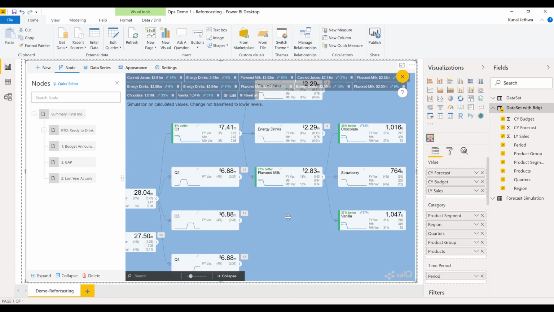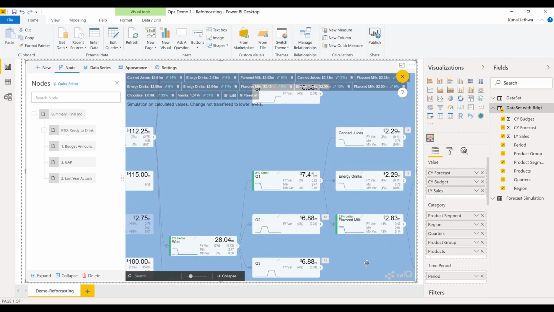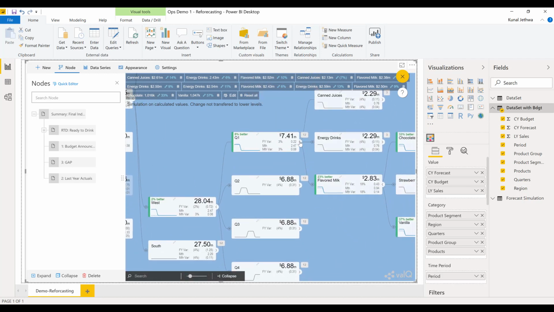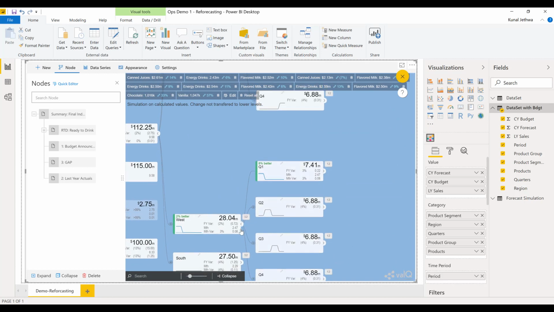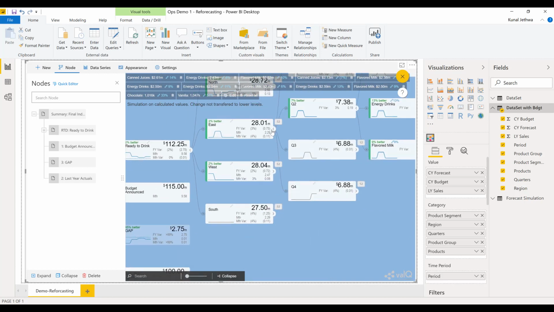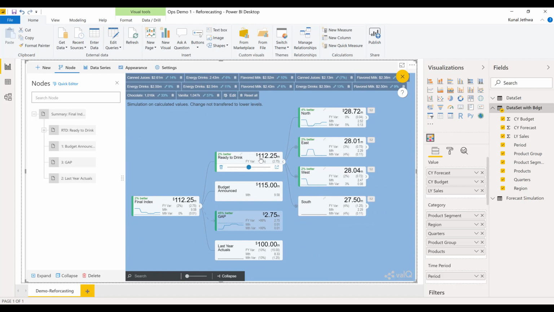It's on the fly and very easy, and I can now see that for West and for East, whatever simulations I have attempted, that has increased my overall forecast by $2.25 million. You see the gap is also reducing, and that's why it's turning green. Now earlier the gap was somewhere here, but after simulations, the new derivative is basically showing us a gap which is reduced.